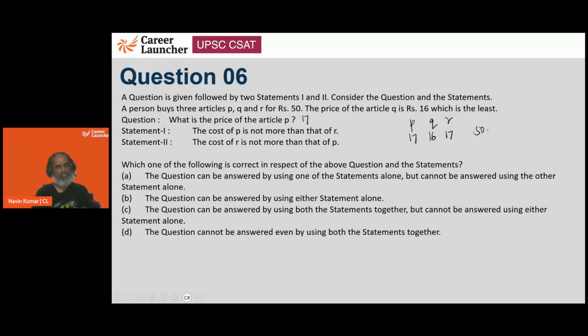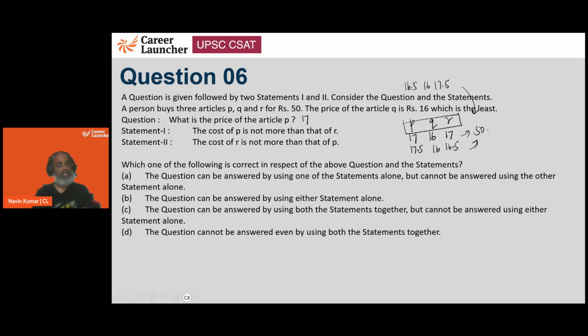But it is never mentioned that they need to be natural numbers. So ये एक possibility है. The other possibility is 17.5 and 16.5 and a 16, right? Or we may have 16.5, 16 and 17.5. They all result in 50.